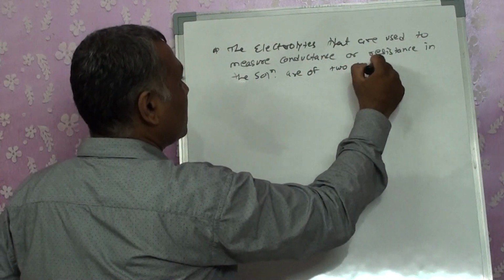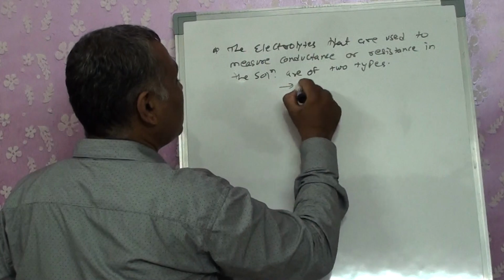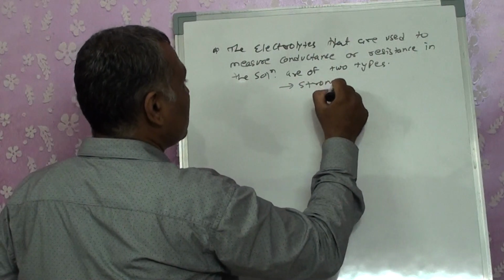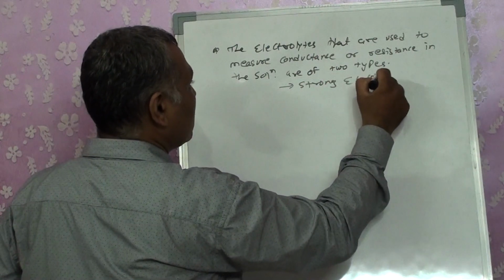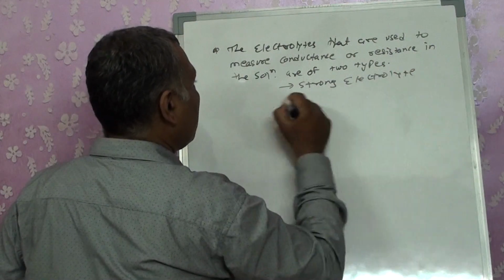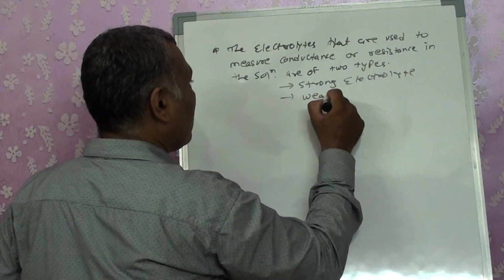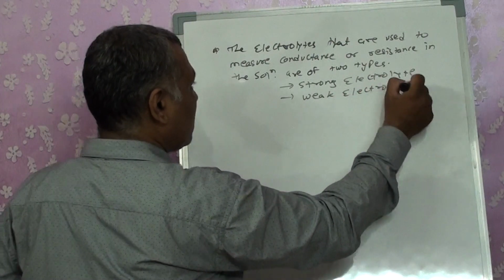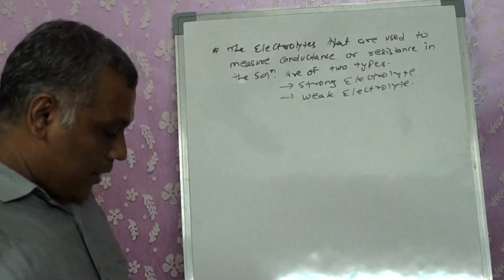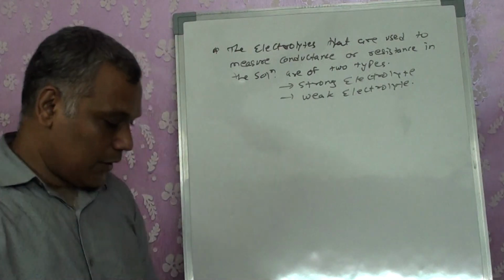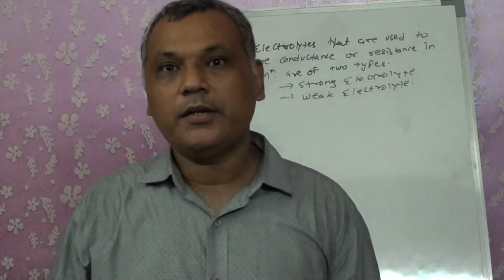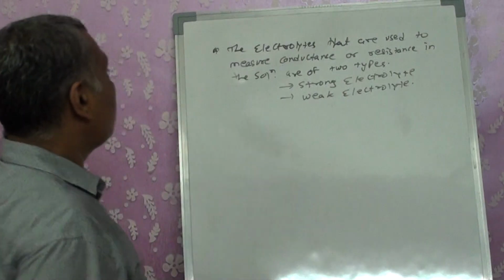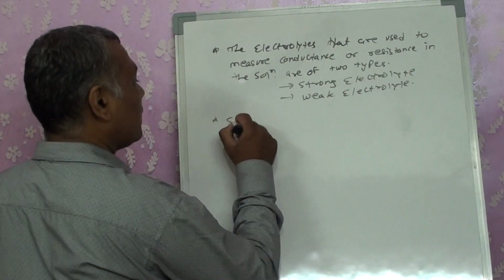One we term a strong electrolyte, and the other is a weak electrolyte. We have two types of electrolytes, strong electrolytes and weak electrolytes. Now what is the meaning of a strong electrolyte?